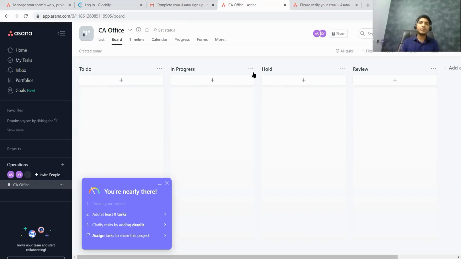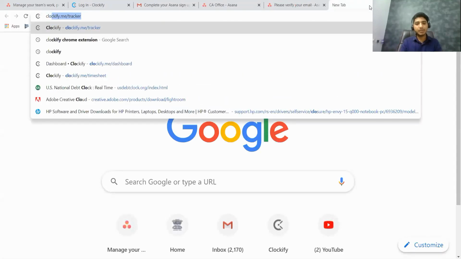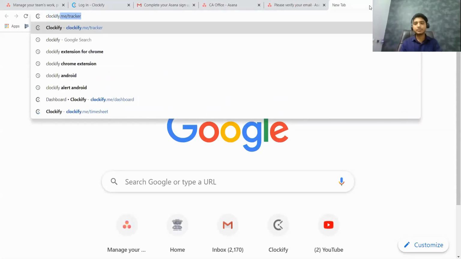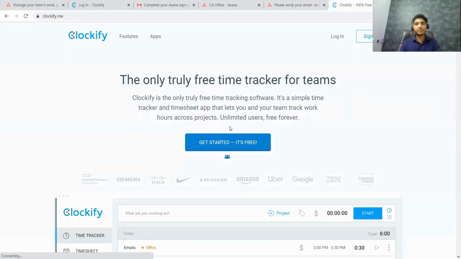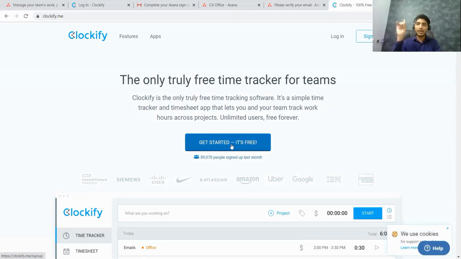Continuing, now let us talk about the second part of it. We have learned how to create an Asana account. We'll also talk about how we can open a Clockify account. All you have to do is go to Google, type Clockify, and a website will open. So click on this website, open the website, and click on get started. It's free. So again, Asana is free for the first 15 users, but Clockify is free for unlimited members.